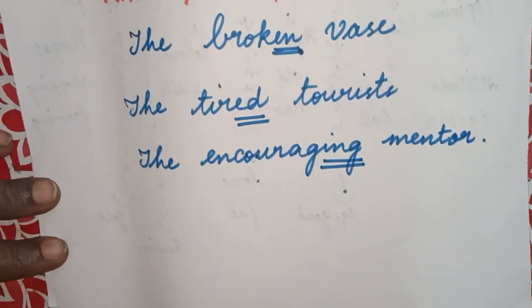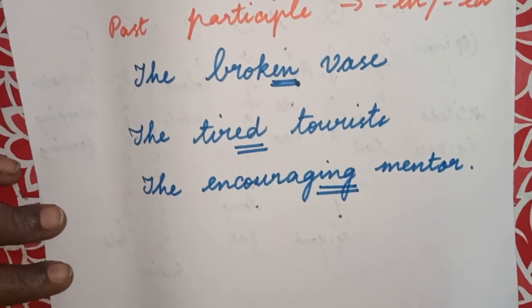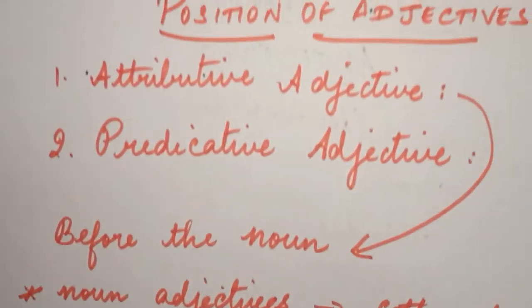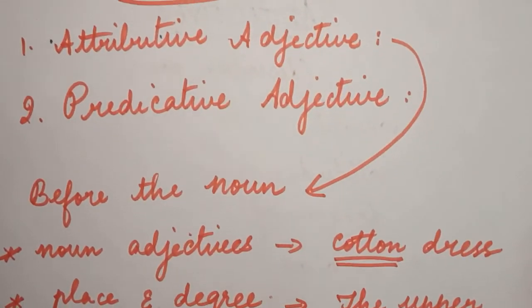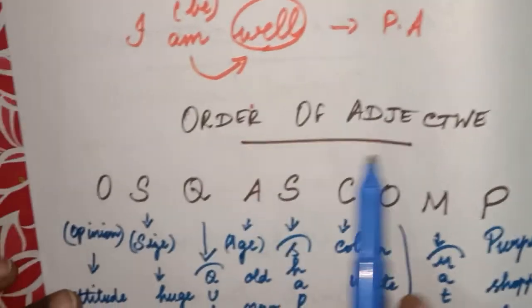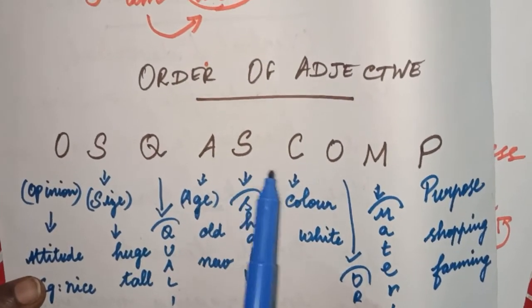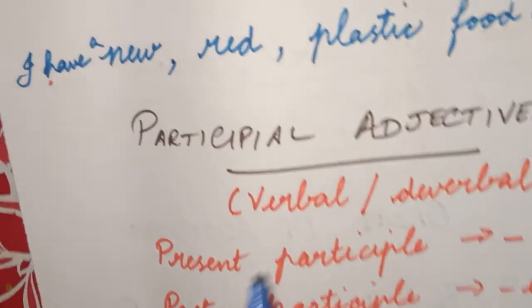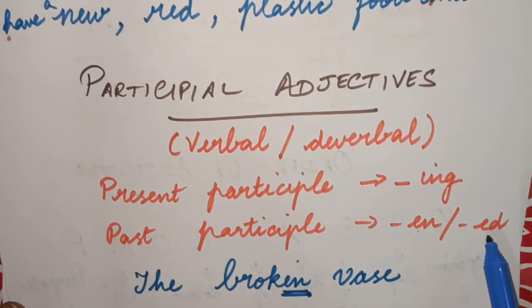So today we have seen the different forms of adjectives. The first one is positive, comparative and superlative. And then we have seen the position of adjectives, which is attributive adjective and predicative adjective. Then we have seen the order of adjectives. We have to follow this OS, QAS and COMP form for writing adjectives in proper order. And the next one is the participial adjective, which ends with ing, en or ed.